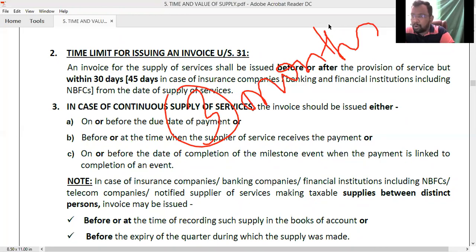See, when I've taken the broadband connection, I'm going to make the payment on a monthly basis. In general services cases, the payment will be made after the complete provision of service. But here in this case, the payment will be made on a continuous basis. Here the service is not going to end very soon. It is a continuous supply of service.